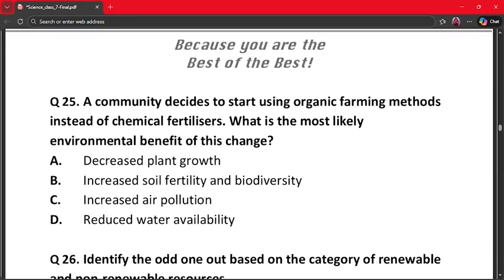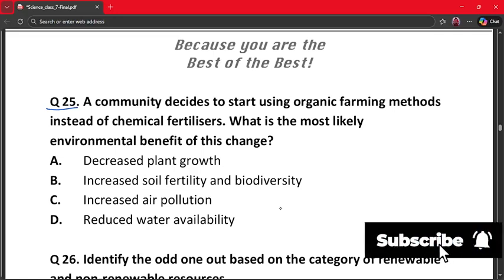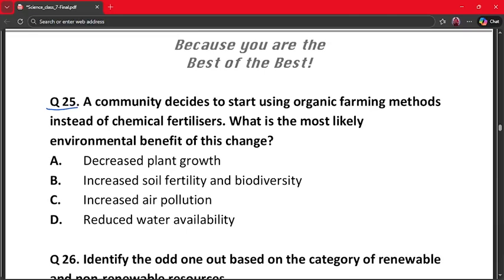Our next question is question number 25. A community decides to start using organic farming methods instead of chemical fertilizers. What is the most likely environmental benefit of this change? A. Decreased plant growth. B. Increased soil fertility and biodiversity. C. Increased air pollution. And D. Reduced water availability. The correct answer is option number B, because organic farming improves soil quality and it also increases useful microorganisms, and this improves biodiversity. So soil fertility and biodiversity increase. Hence option B is the correct option.